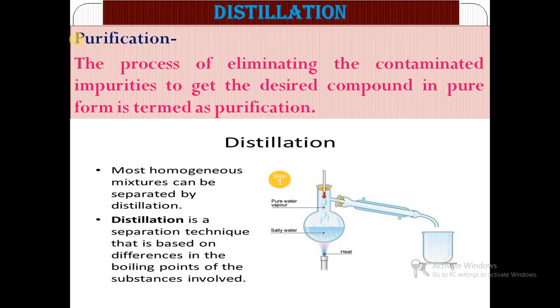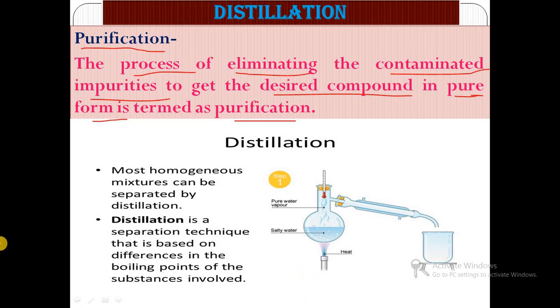Then we will see what purification is. Purification is the process of eliminating the contaminating impurities to get the desired compound in pure form. Simply, the elimination of impurities from the desired compound is called a purification technique, and that purification is achieved by using the distillation method. Then what is distillation? Let us see.